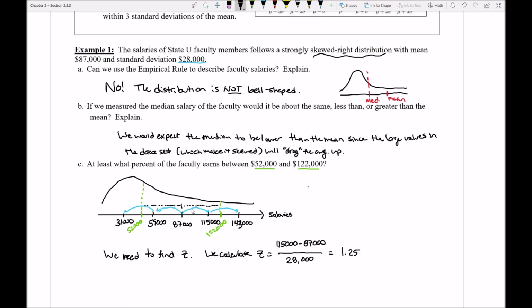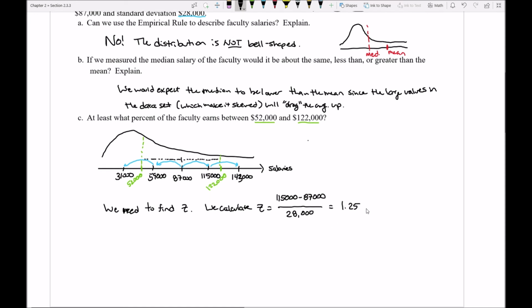So how many blue jumps do I have to make to land at this green thing? One jump and then a quarter of a jump. How much if I go down? Same thing. In fact, if I was to ever ask this question with Chebyshev's rule, I always have to give you green numbers that are the same distance away from the center. Now, once I have z, I can then go ahead and actually use Chebyshev's formula. So I'll say here that by Chebyshev's theorem,